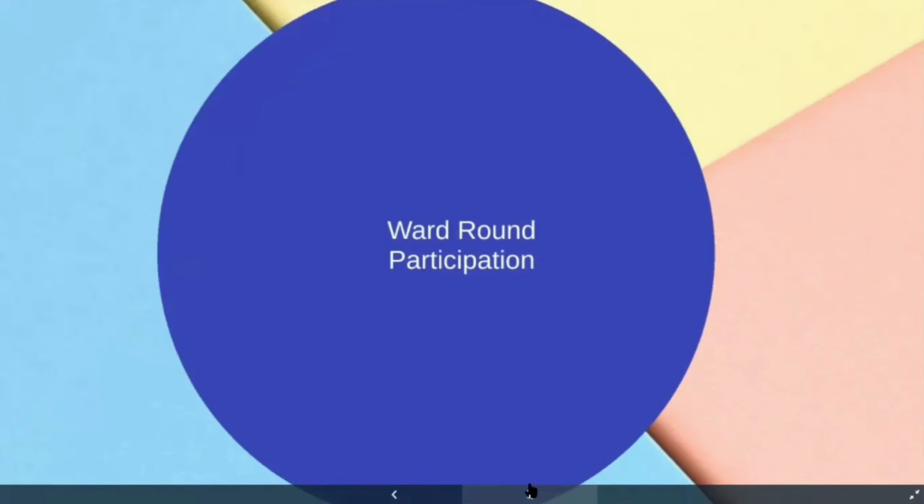And next one is ward round participation. Like I said earlier, in developed countries it has started a long time ago, and even in India it has been started a long time ago. What do I mean by this? Generally, we know the doctor will go on ward rounds and speak to the patients. The role of the clinical pharmacist here is that he will go along with the doctor on the ward rounds, and he will be asking the patient certain questions.